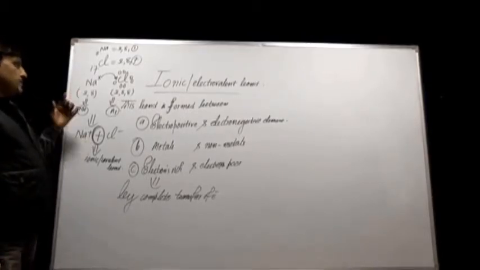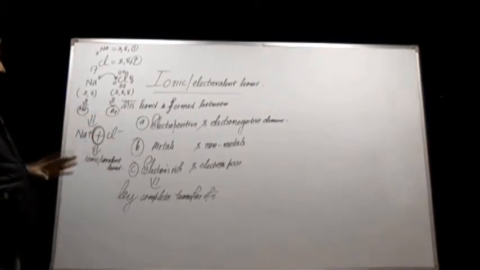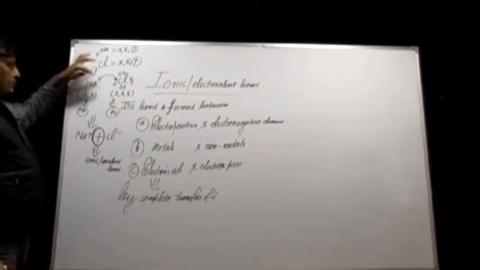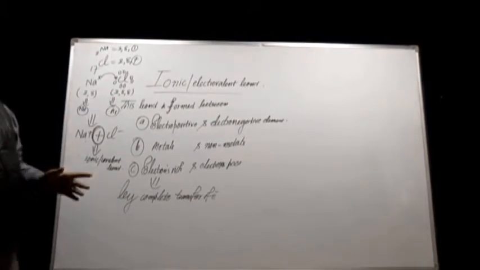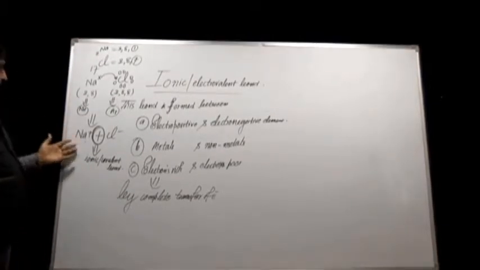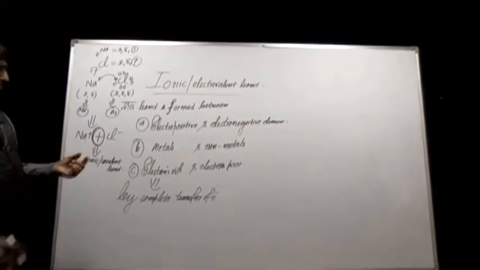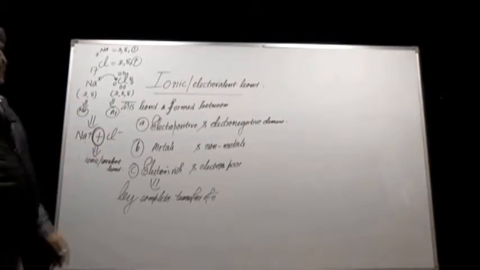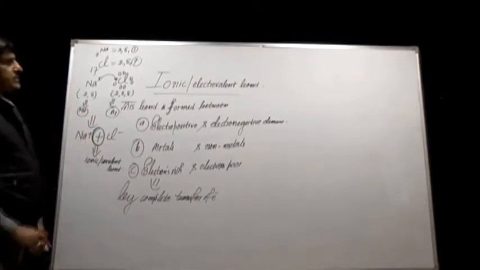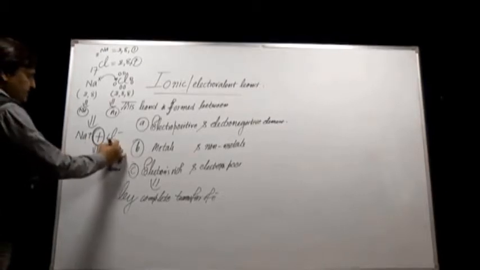Remember, metals are electropositive and non-metals are electronegative. Metals have the tendency to lose electrons easily, and non-metals have the tendency to gain electrons to form anions.